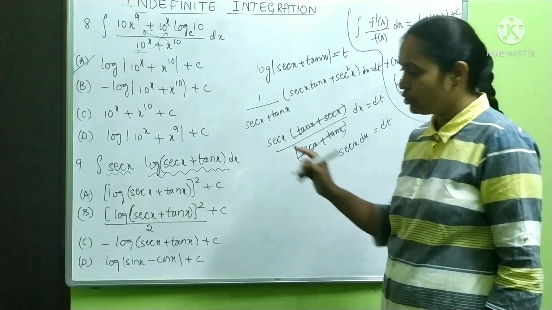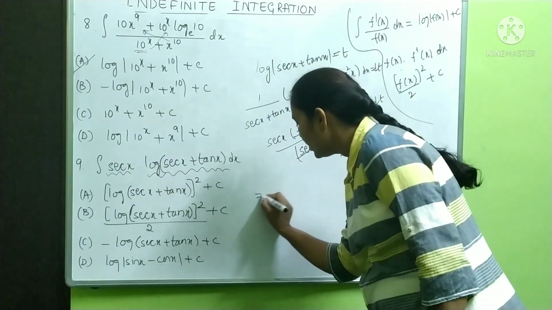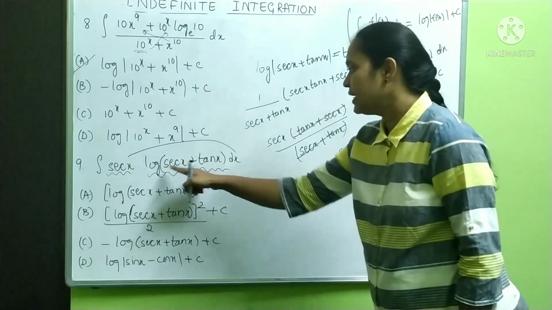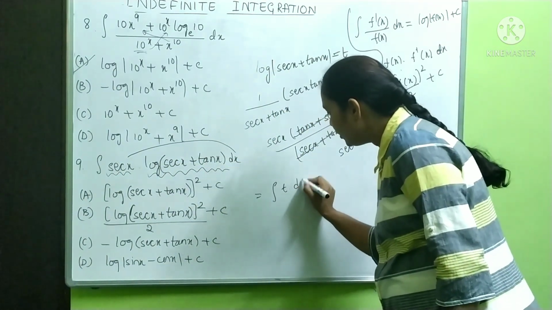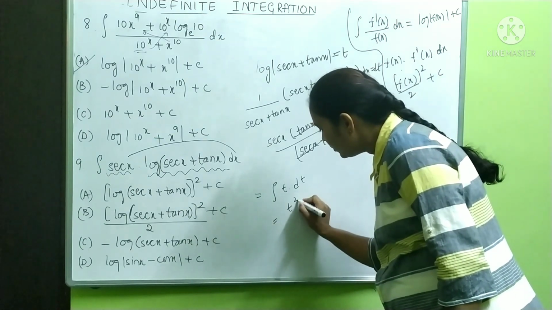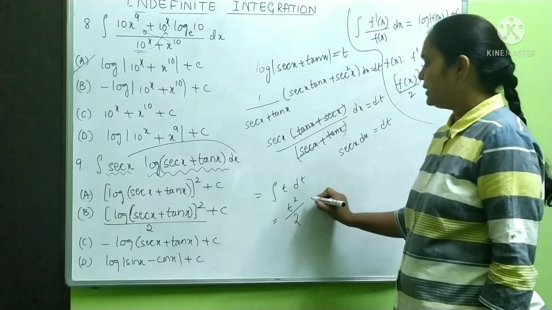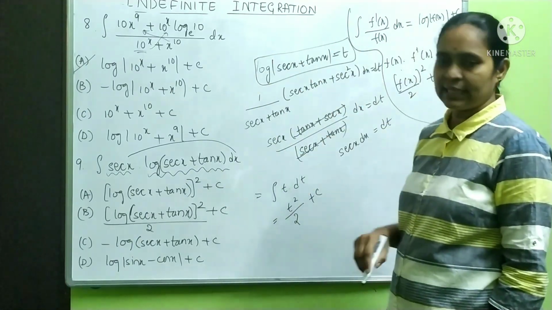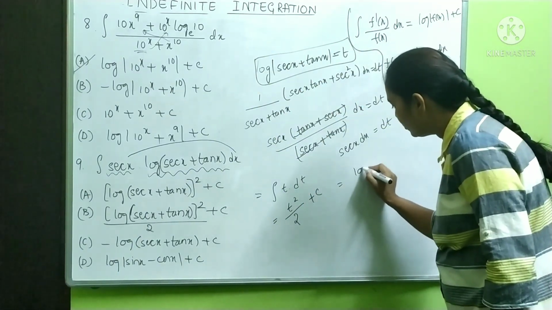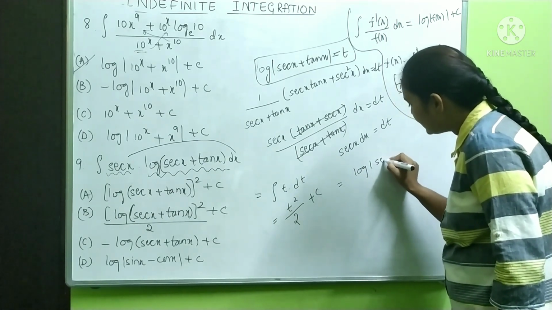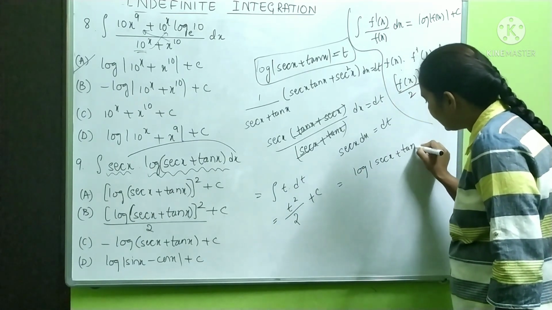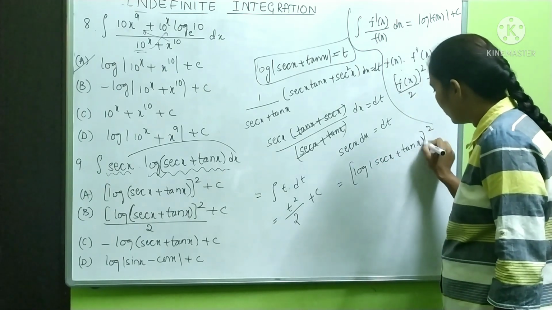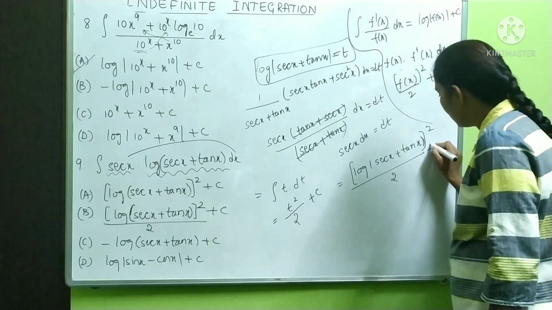So totally the question changed to integration of secant x into dx is dt for us. Log this much is t into dt. So this is equal to t square by 2 plus c. What is t for me? t is nothing but this much. Therefore it is equal to log mod secant x plus tan x whole square by 2 plus c.